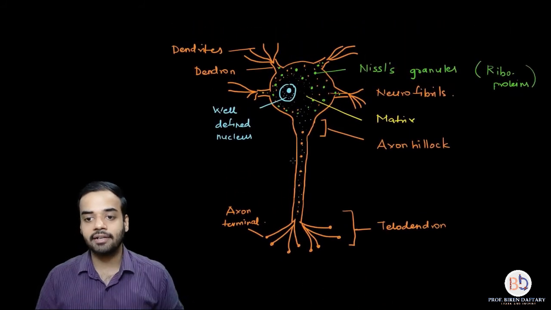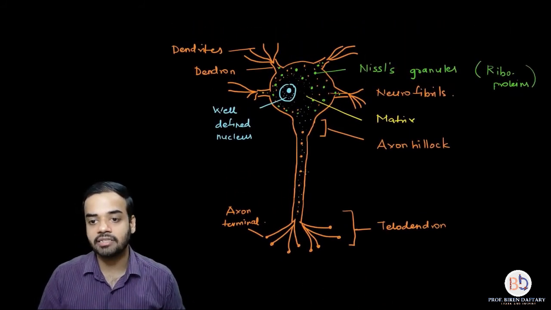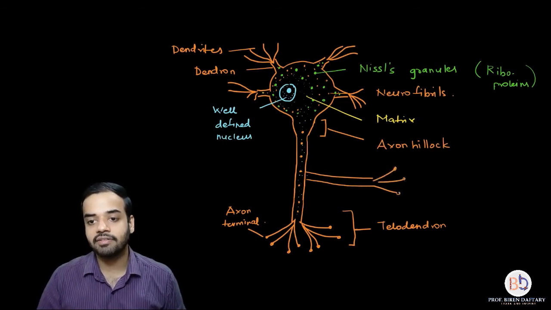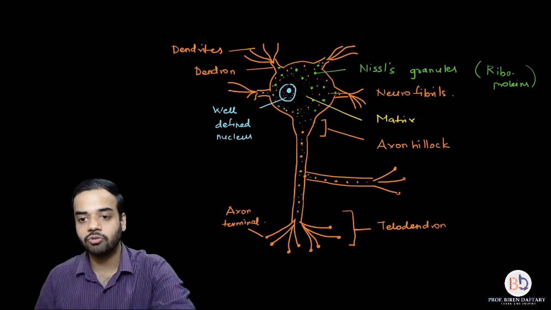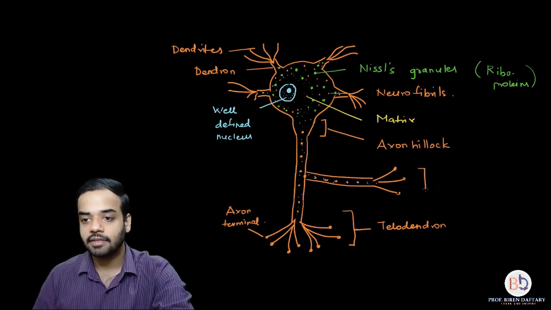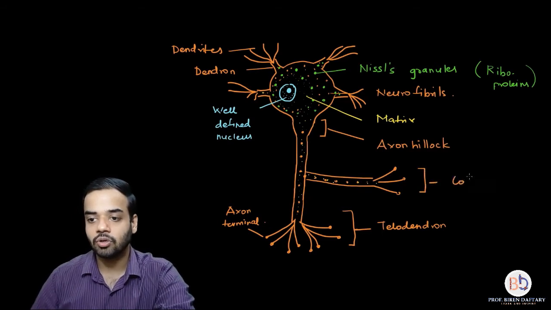So a collateral will be something like this, a branch which is given out sideways from the axon, and it will again divide into telodendron. Okay, and obviously this will be continuous. So I will draw the neurofibrils over here, I will show the cytoplasm over here, and this branch is called as a collateral.